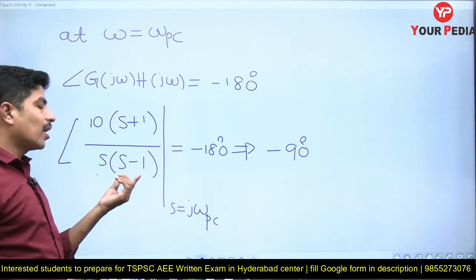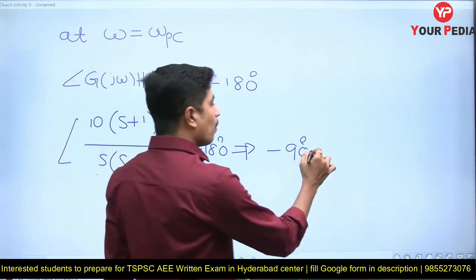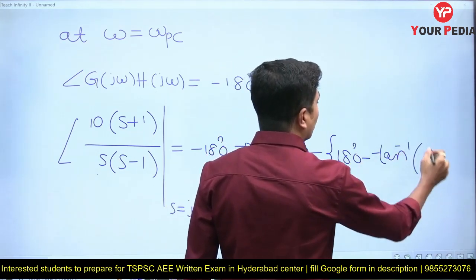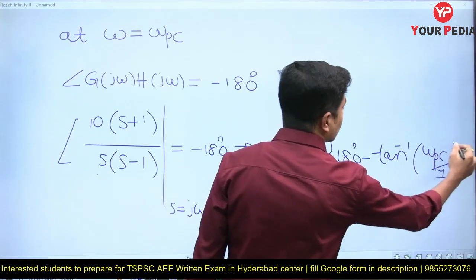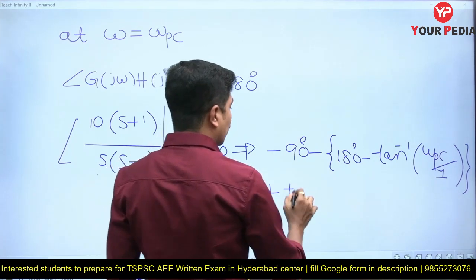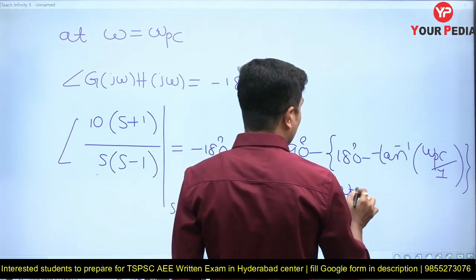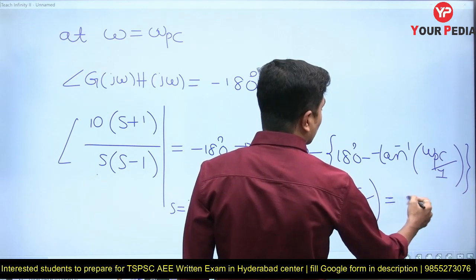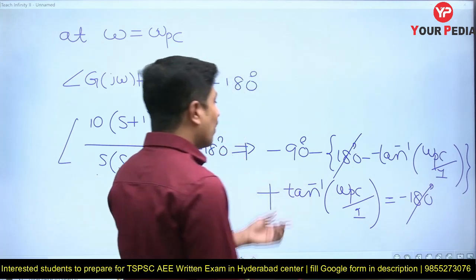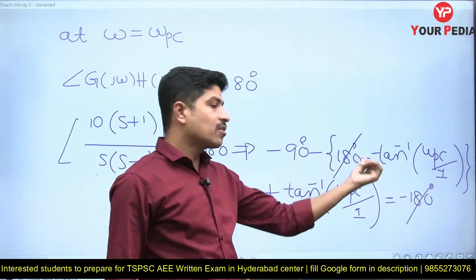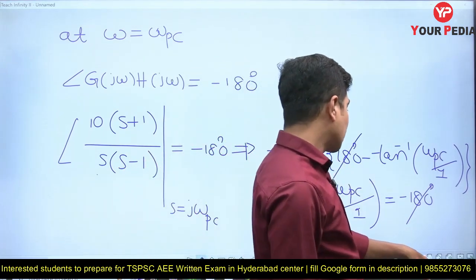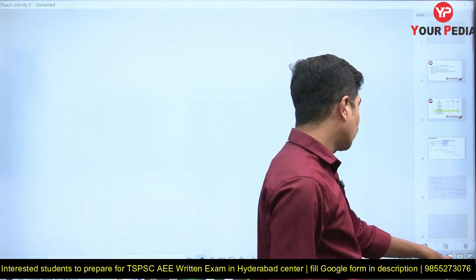And this is in the second quadrant, so I can say that it can be minus of 180 minus tan inverse of omega pc by 1, close the bracket, and the numerator plus tan inverse of omega pc by 1 is equal to minus 180. Okay, this minus 180, this minus 180 gone, we get minus 90, minus of minus will be plus, tan inverse of omega pc plus tan inverse of omega pc, minus 90 plus 2 tan inverse of omega pc we have. Let's take a new page and solve further for the answer.